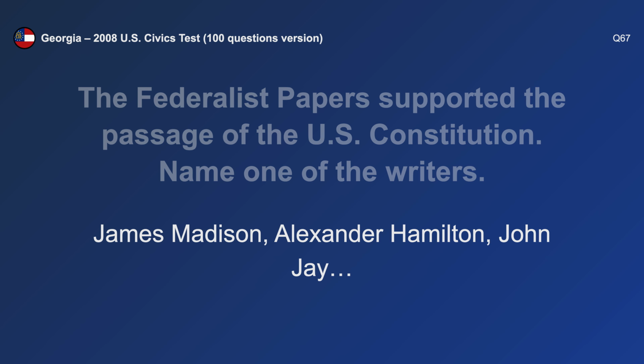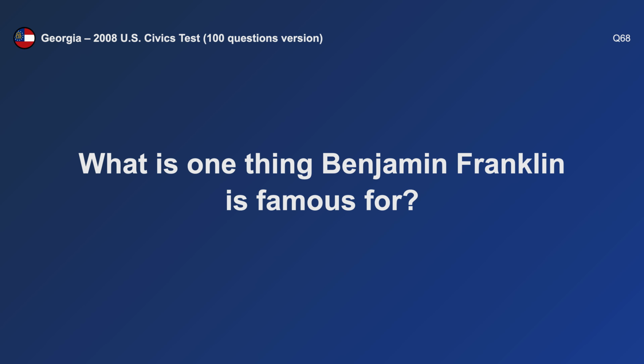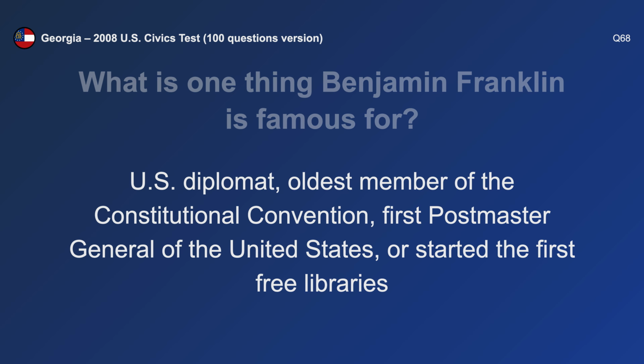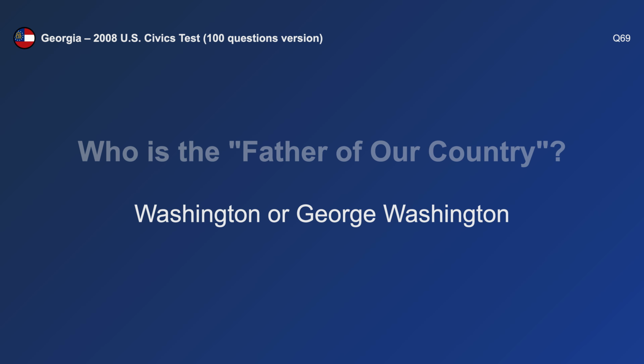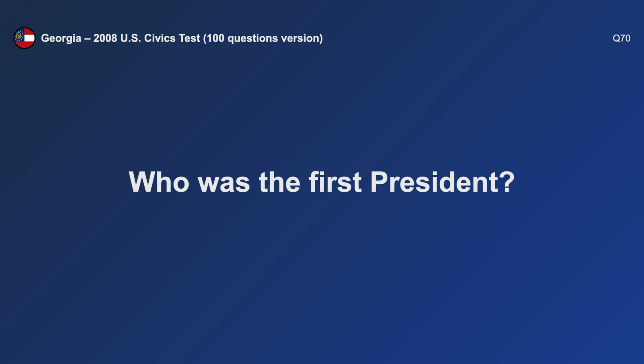Alexander Hamilton. What is one thing Benjamin Franklin is famous for? U.S. diplomat. Who is the father of our country? George Washington.